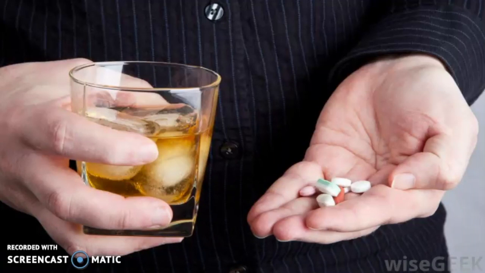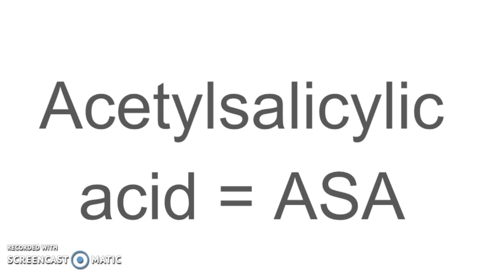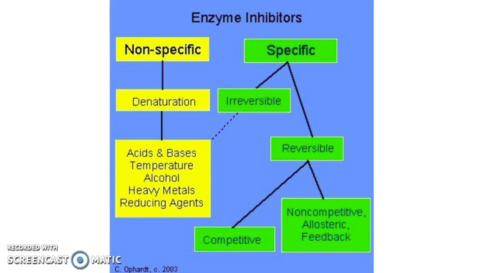Our version of this lab was focused on analyzing the effects of consuming alcohol and aspirin together, specifically how the combination of these two compounds affects the decomposition of hydrogen peroxide in the liver. We began by researching the individual effects of ethanol and acetylsalicylic acid, the medical ingredient in aspirin, on the enzyme catalase. Ethanol is in fact a nonspecific competitive inhibitor, meaning that it inhibits all classes of enzymes, and we will explain how later on.